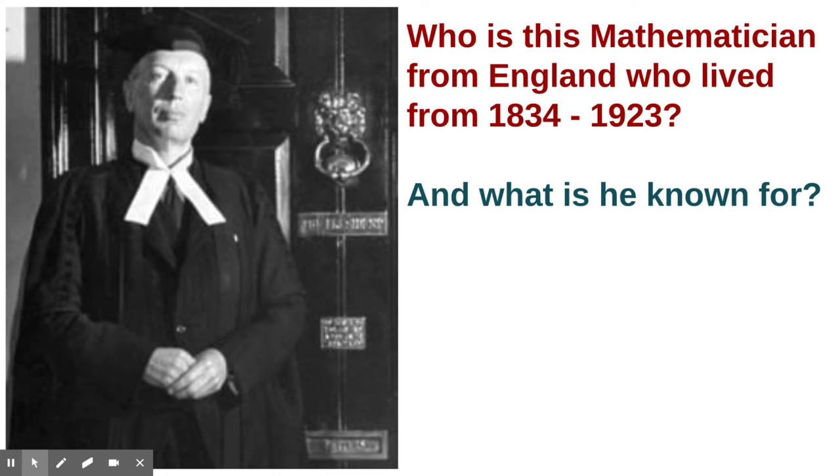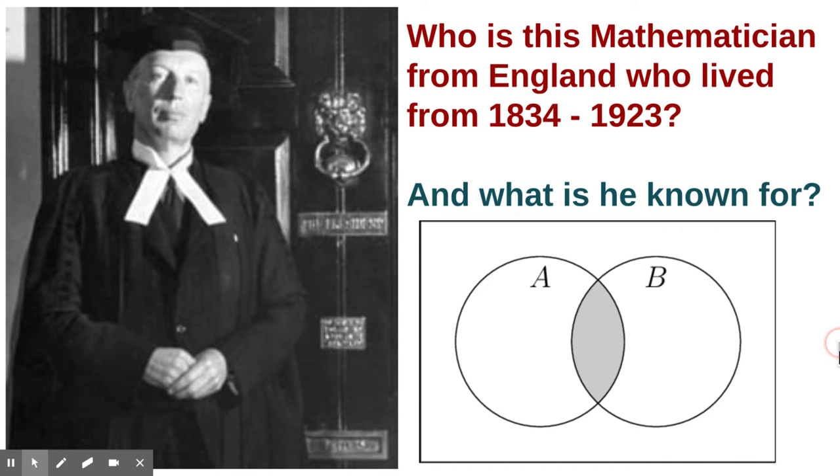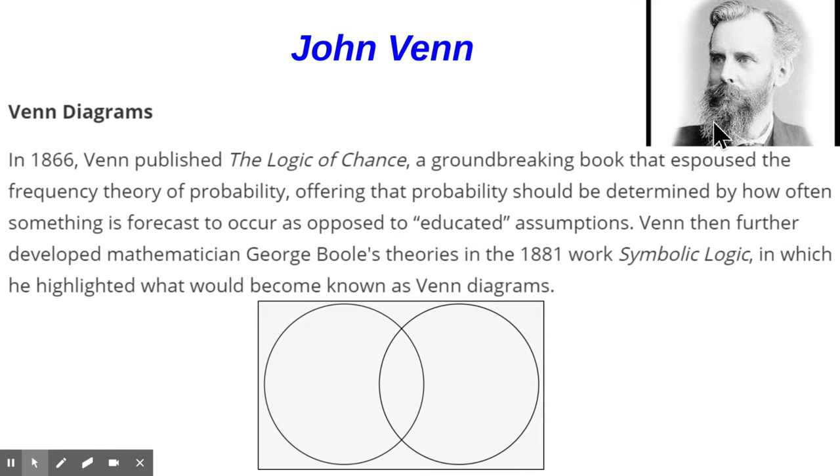Today, we are going to be doing lesson 5.2, day 2. And let's start with trying to figure out who is this mathematician from England who lived from 1834 to 1923. And what is he known for? Here's your hint. Does that help at all? Well, it's John Venn. John Venn, and he's known for Venn diagrams.